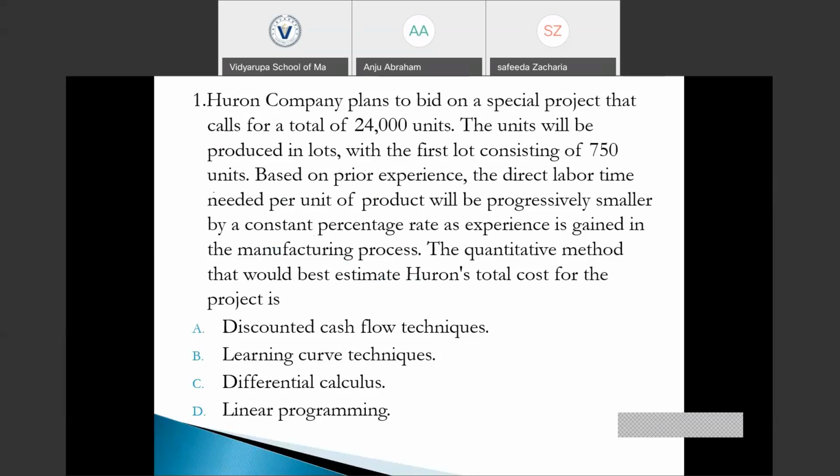Linear programming is not used here. Discounted cash flow techniques are used in capital budgeting decisions, and this is not about a capital budgeting decision. And differential calculus, differentiation or integration, is not applied here. This is outside the purview of differentiation and integration. Linear programming is for optimization decisions, to find the optimum cost or optimum profit. In order to decide on an optimization situation like optimum cost or optimum profit, we would use linear programming. Not in the situation here. The best method to use is the learning curve analysis.